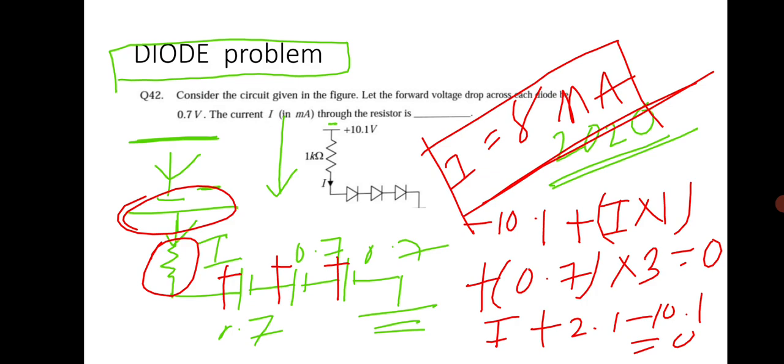So such a question will come in GATE, a different arrangement of the diode will be there and you have to use the forward bias concept and replace the diode with a cell and apply KVL very carefully and find out the final answer. So this is all about a diode question, I just took a question for consideration in order to solve.